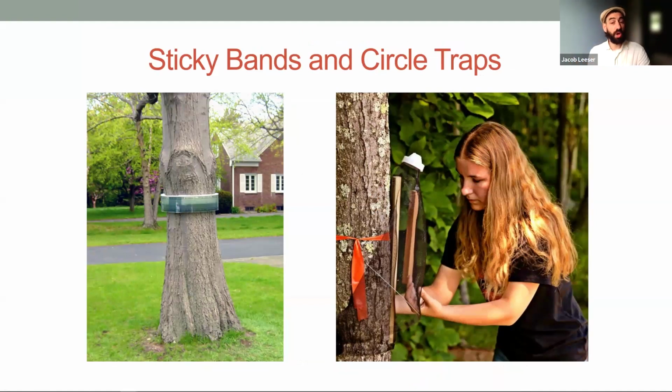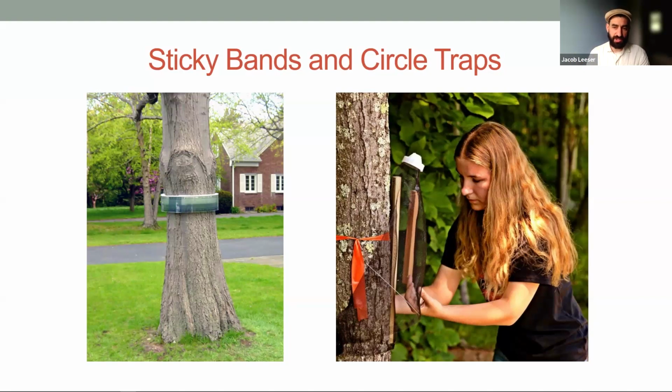Spotted lanternfly crawl up and down a tree over the course of a day. As they're crawling, they get stuck in that sticky material, which is held out from the tree by a roll of fabric. Other insects that don't have this crawling behavior won't get trapped.